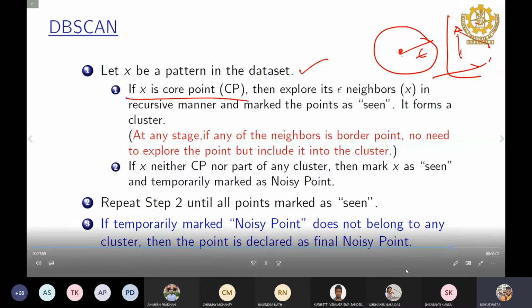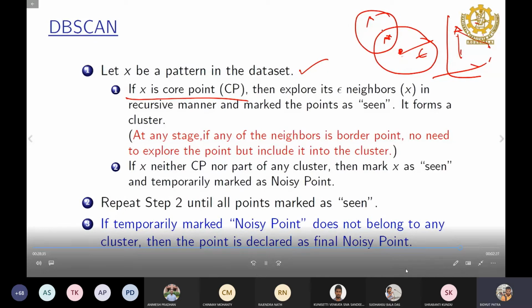So if x is a core point, then what do you do? Again, you take some other points within the epsilon, and again you start doing the same thing. Again you compute the distance, and again you find the epsilon neighbors. And for a point which is already marked, explore this epsilon neighborhood in a recursive manner and mark the point as seen. So this is seen, and explore again, this is seen, and explore again, and then you keep on exploring all the other points in the same cluster.